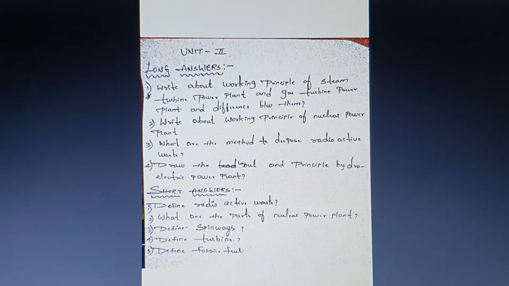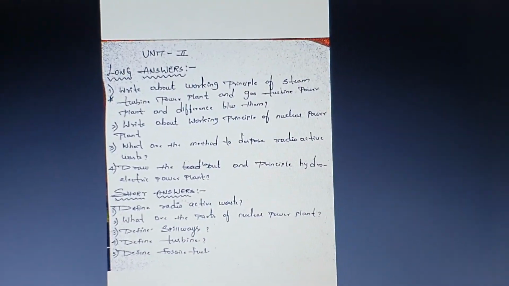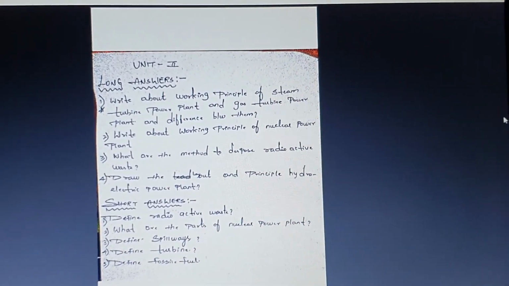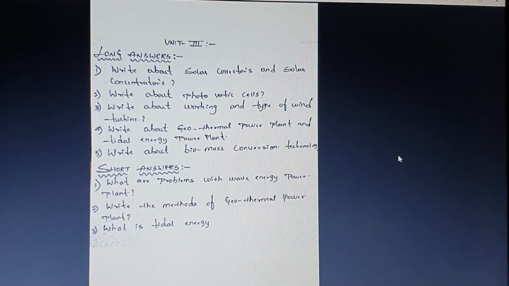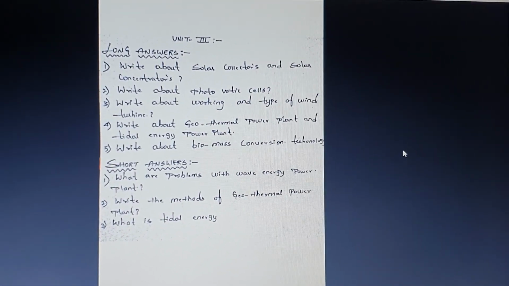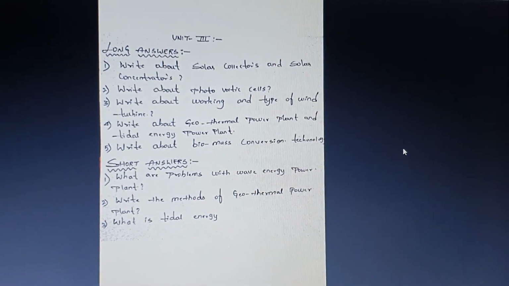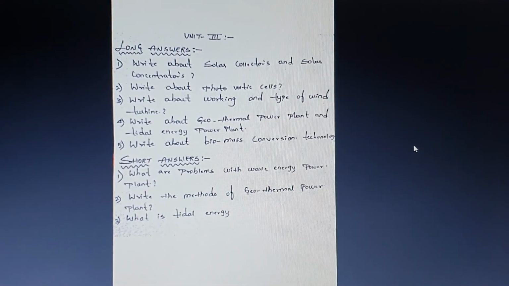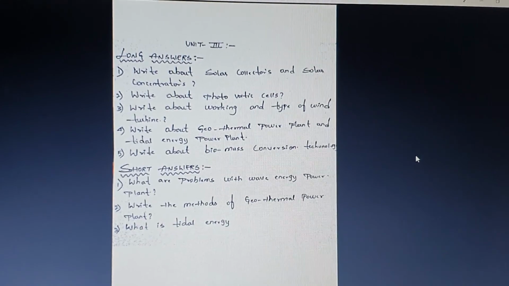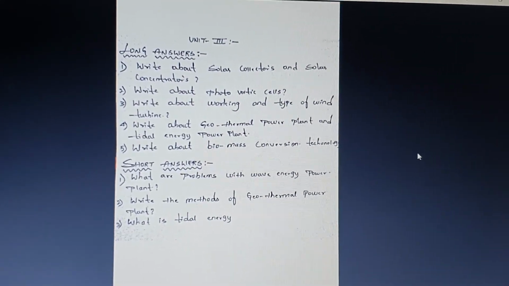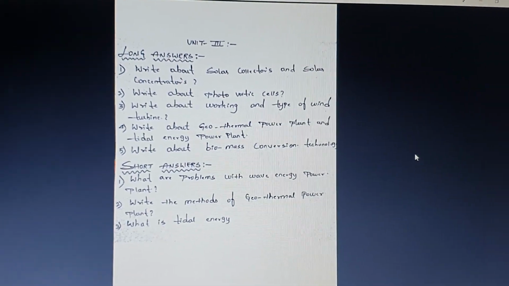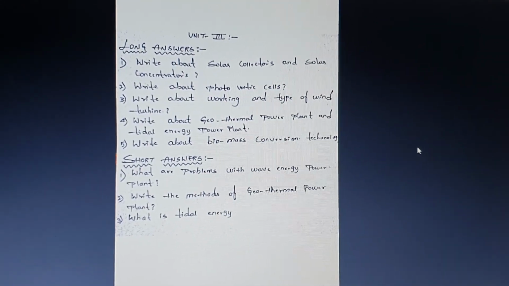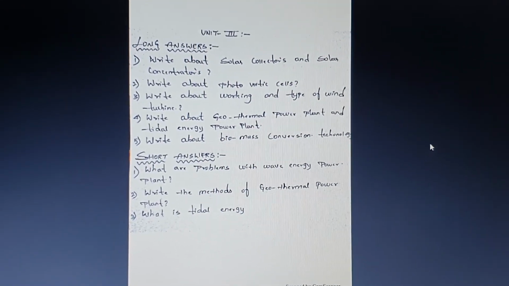The next one, the gas turbine power plant, is nothing but a plant which consists of a gas as a source in order to generate the electricity. Next is about your unit 3. Here we have already discussed the solar collector, which is one type of solar collector, the flat plate solar collector. The next ones are the photovoltaic cell, wind turbine, geothermal power plant and the biomass conversion. So these are the important questions for your external.